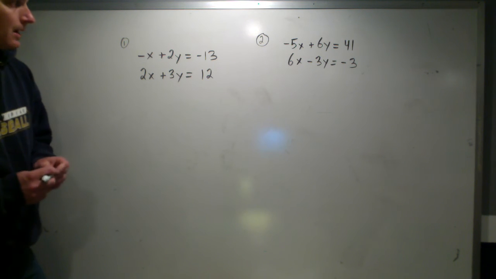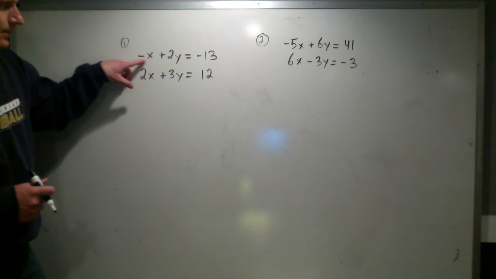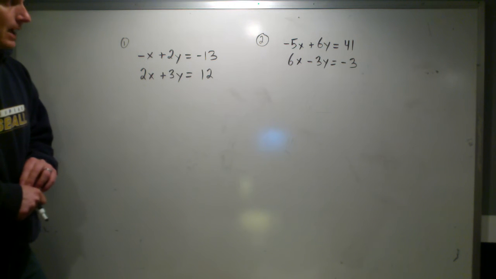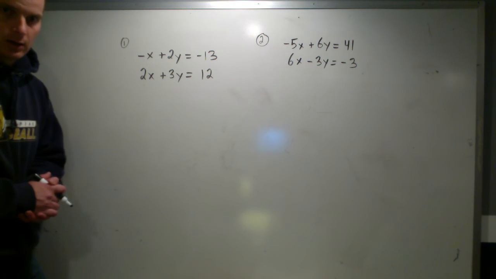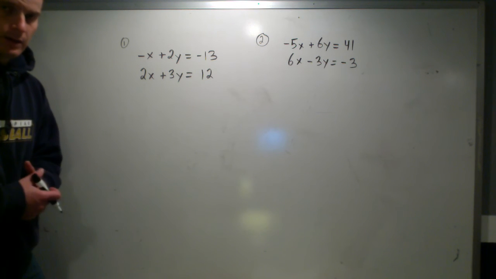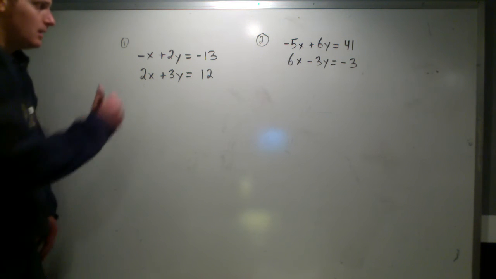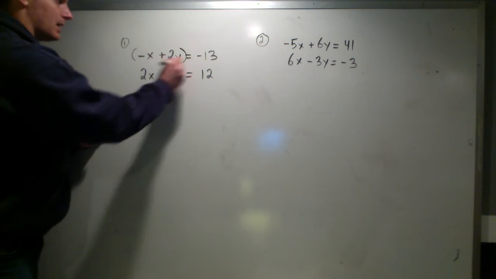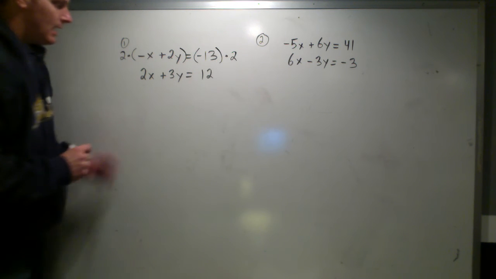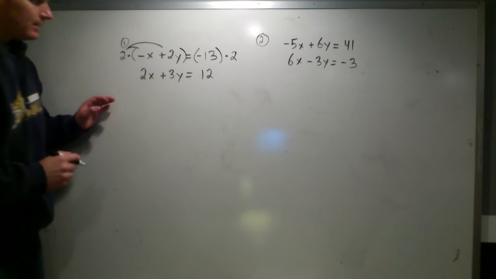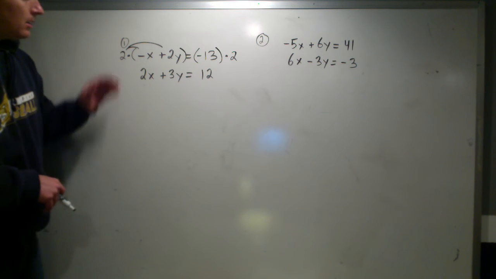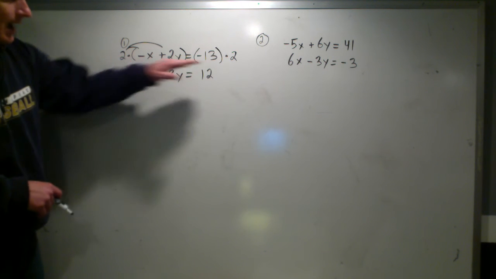In this problem, I'm going to start by trying to get this negative x to look like negative 2x. The way to do that is you're going to have to multiply both sides of the equation by the same number, which you can do. We know that from solving equations. So here, I'm going to start off by multiplying both sides by positive 2, and what will happen is I will end up getting that negative 2x. The key thing here is whatever you do to one side, you have to do to the other.